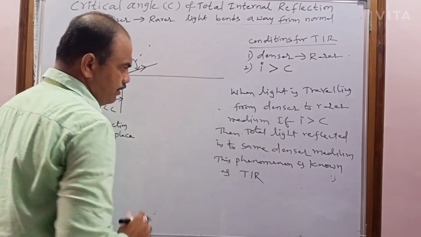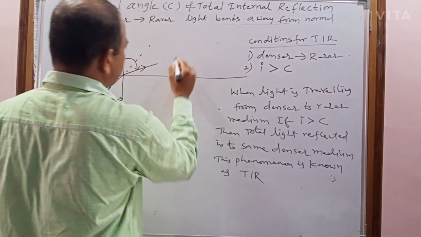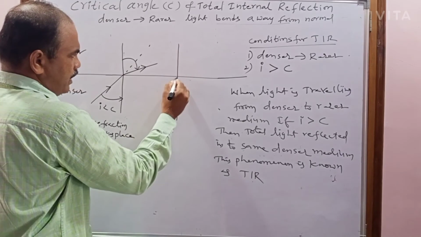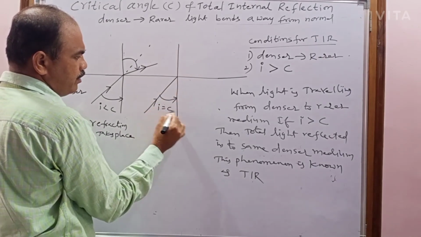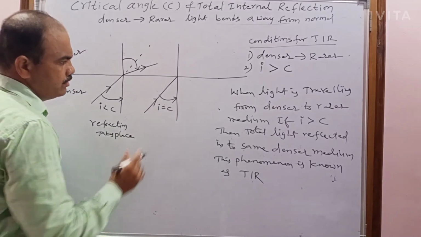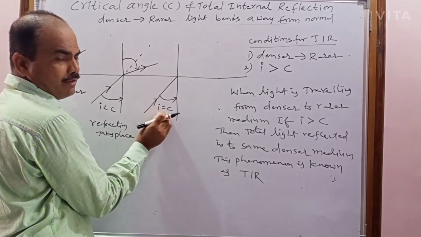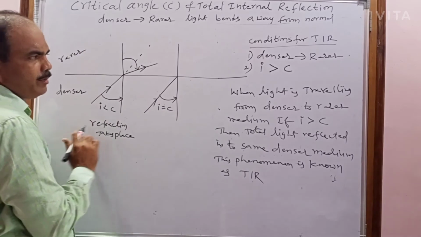Now if the light is incident at an angle equal to the critical angle of the denser medium, then what happens?